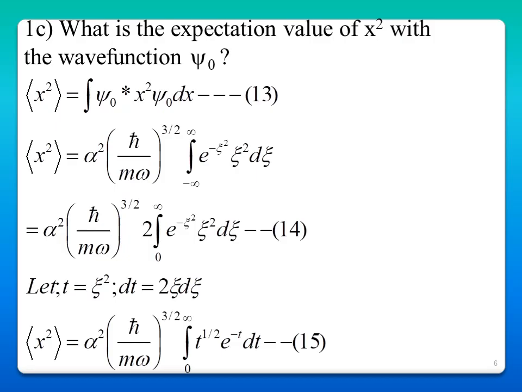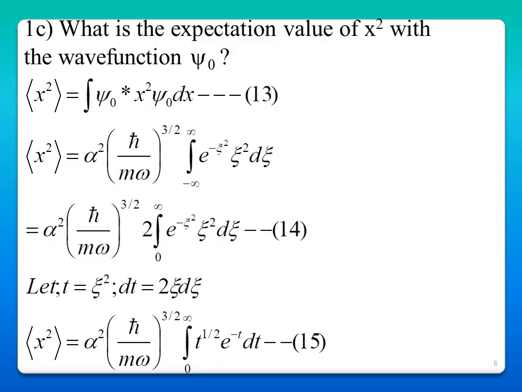Now you have to find the expectation value of x squared for the wave function psi naught. If you substitute this value, it is integral psi naught star x squared psi naught dx. And if you substitute everything in terms of chi, you get alpha squared (h cross by m omega) whole power 3 by 2 into 2 integral from 0 to infinity chi squared e power minus chi squared d chi.